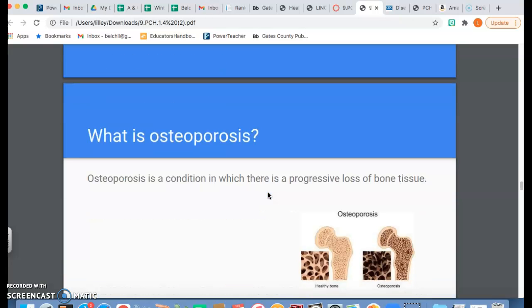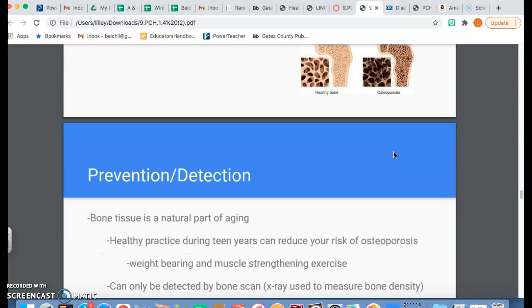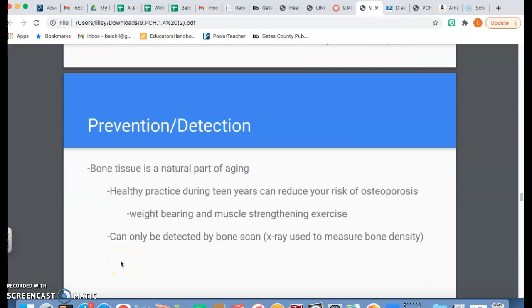Next, we're going to talk about osteoporosis. Osteoporosis is a condition where there's a progressive loss of bone tissue. As you can see in this picture right here, a healthy bone is very light and spongy. This osteoporosis bone is very dark and very spacey because it's brittle.